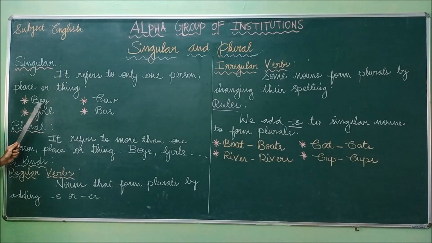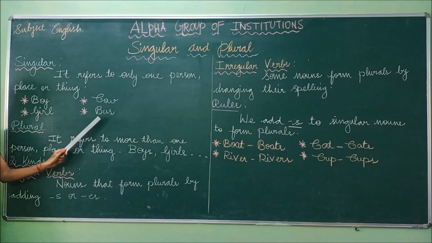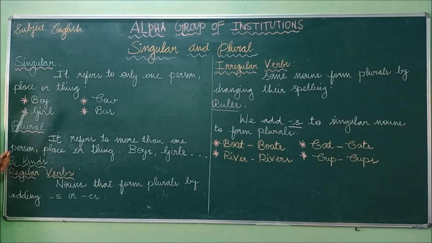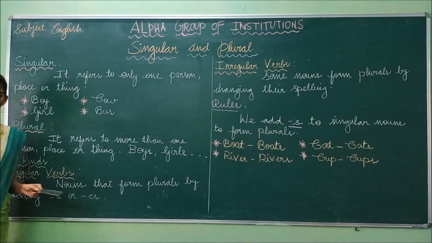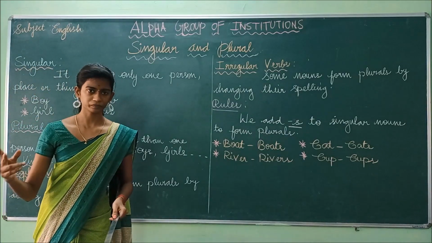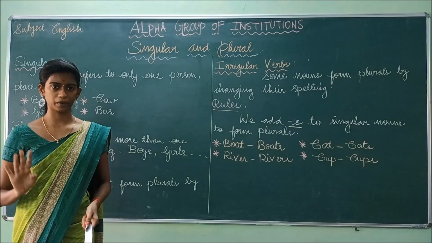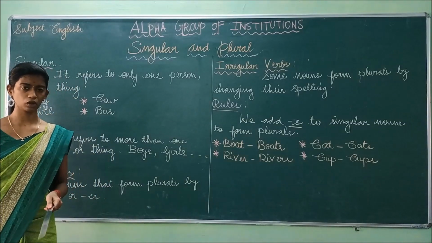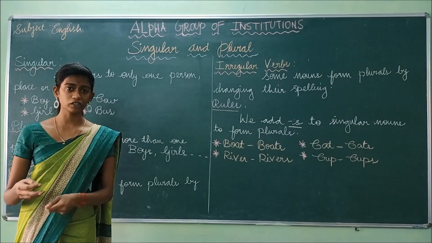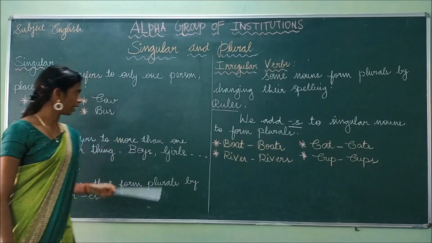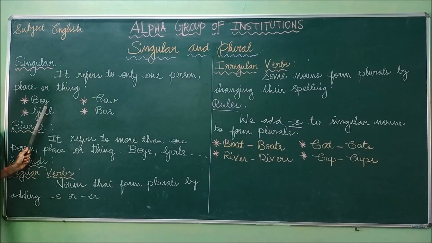Some of the examples: boy, girl, cow, bus. So these are all only one. So if we refer to a boy, it means only one person. Okay, not more than one person. So if we say boys, it refers to more than one person. But here I have written only boy, so it refers to only one person. Likewise, girl. So this also refers to only one person.